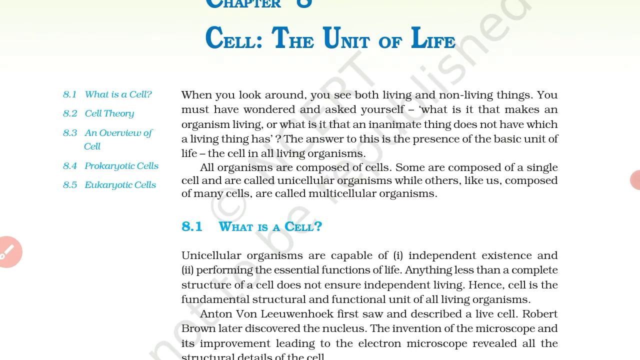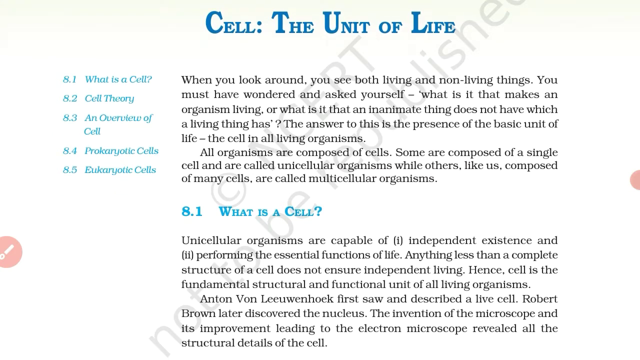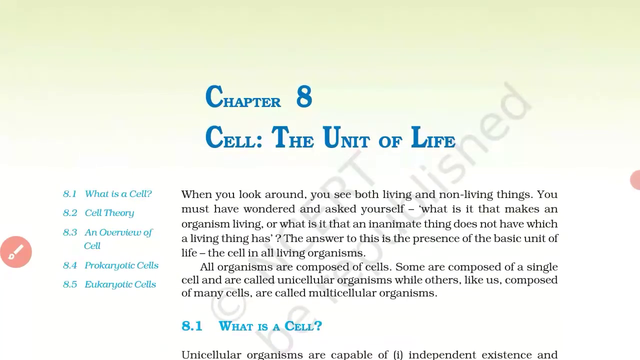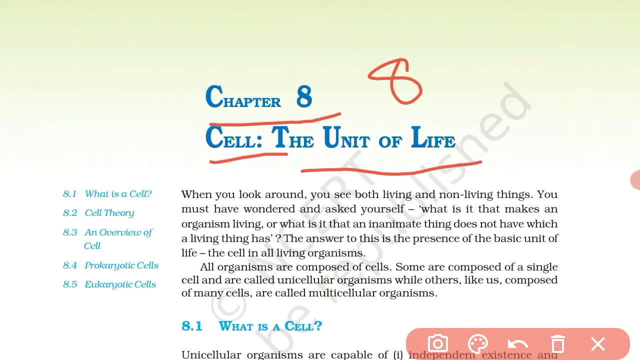All living organisms are composed of cells. Some are composed of a single cell and are called unicellular organisms, while others, like us, composed of many cells, are called multicellular organisms. My dear students, today we are going to learn an interesting chapter. That name is cell. Here you will see chapter number 8, Cell: The Unit of Life.